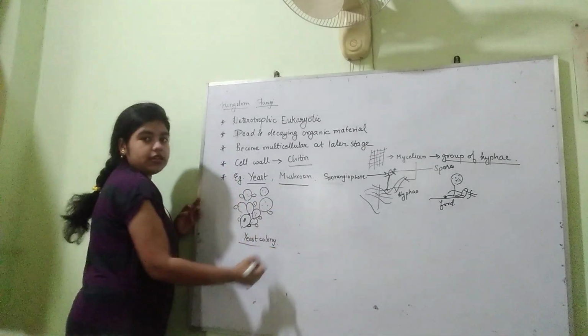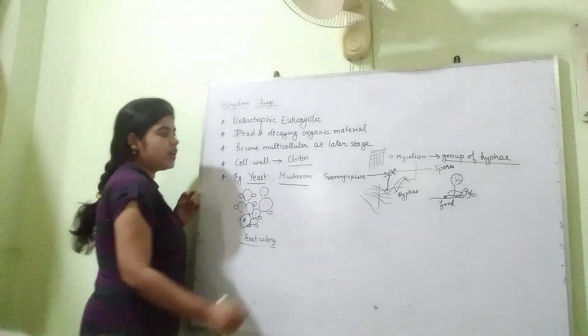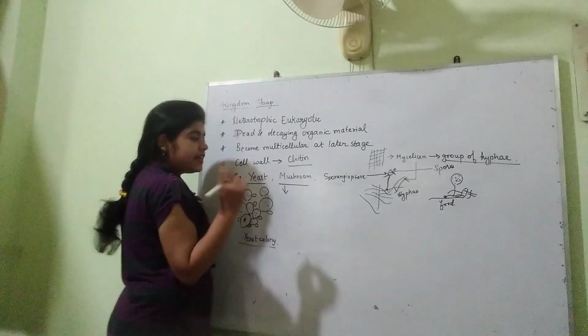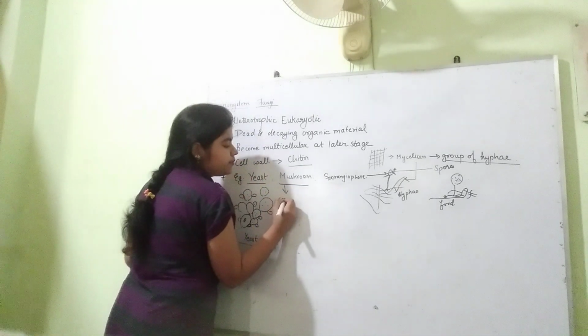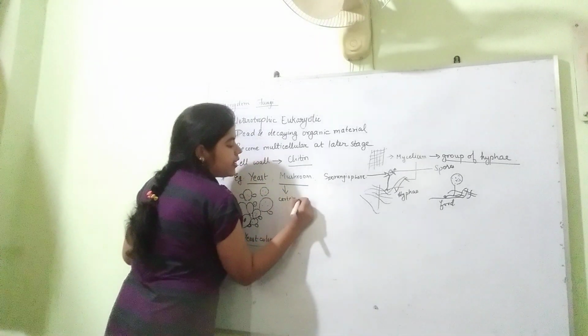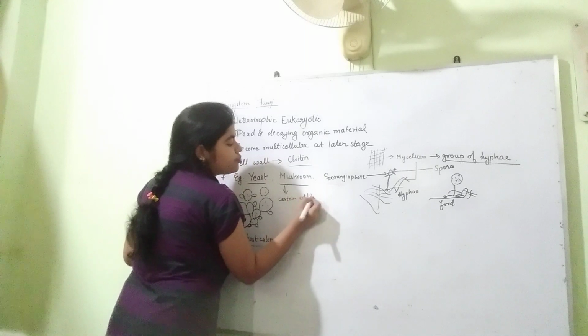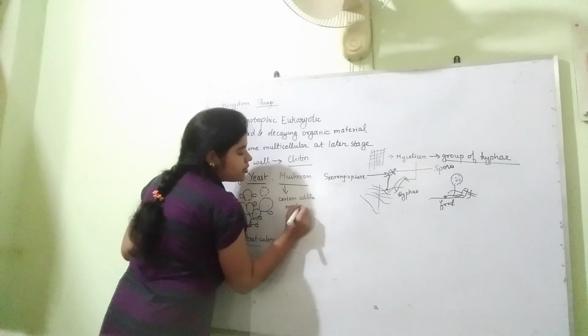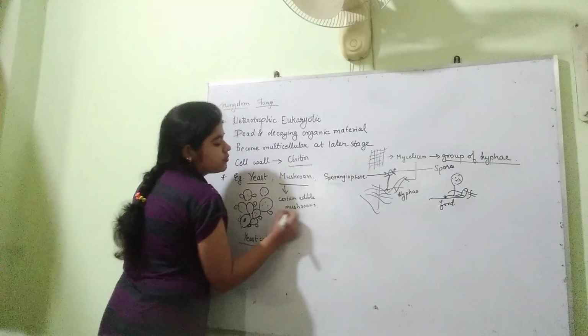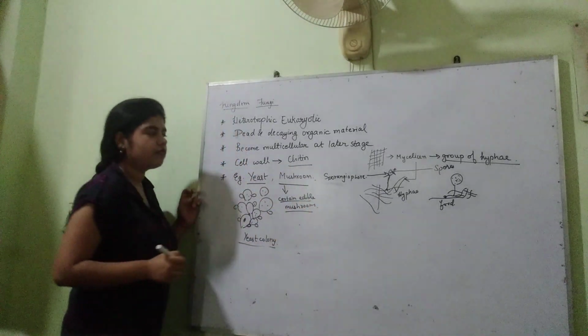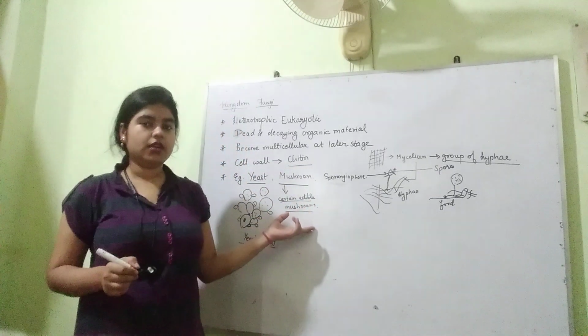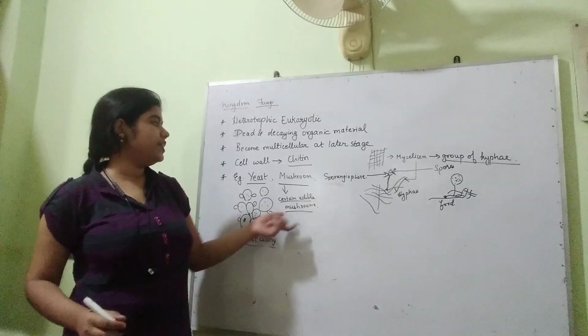Mushroom, there are certain edible mushrooms available in the market also. So you can relate with that.